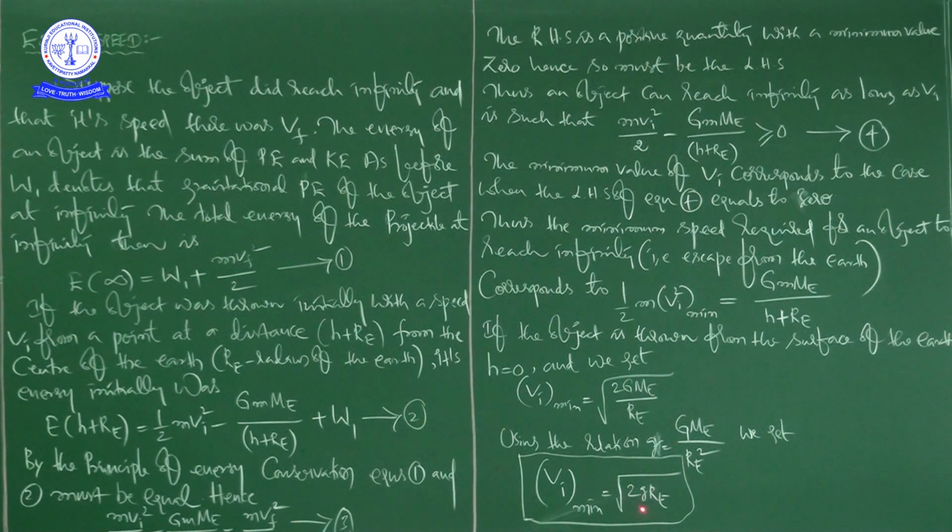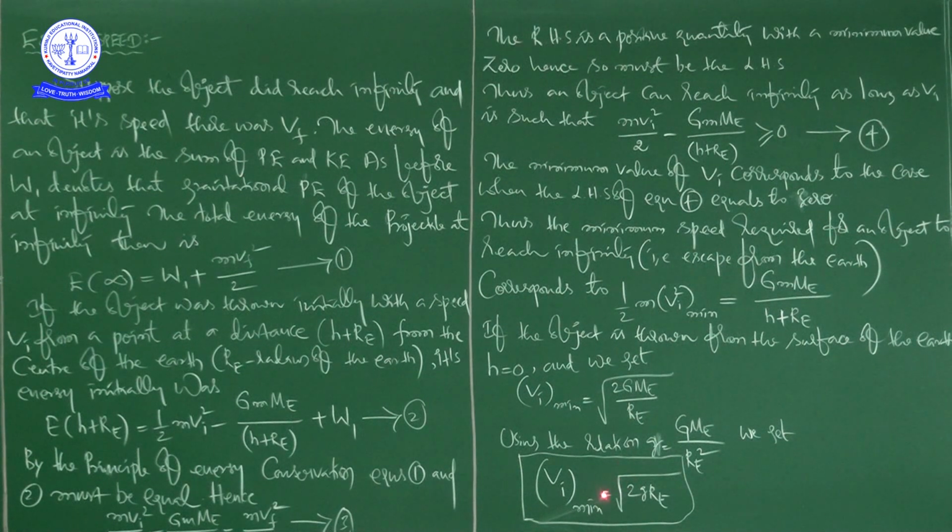You know very well, small g is 9.8 meter per second square on the surface of earth, and Re is 6,400 kilometers. By substituting these values in this expression, you will get Vi minimum value as 11.2 kilometers per second. This 11.2 kilometers per second is called the escape speed, sometimes loosely called the escape velocity.